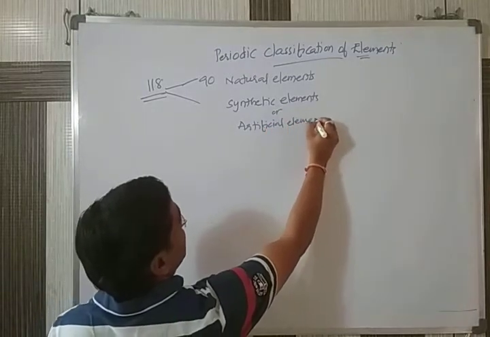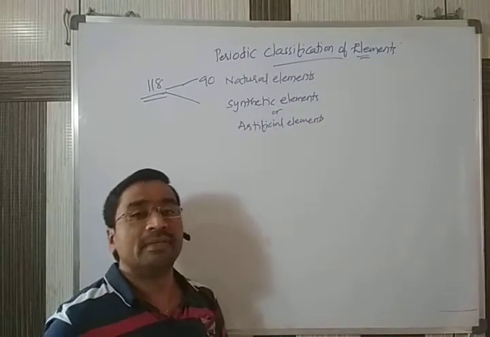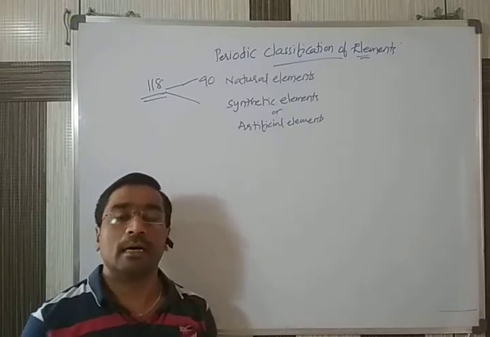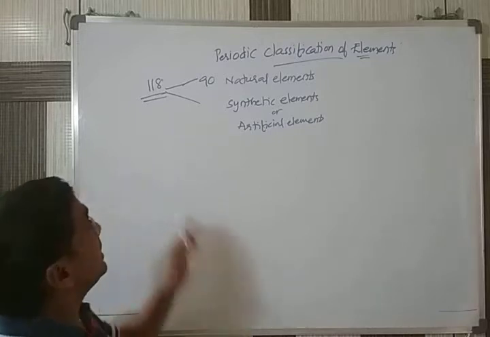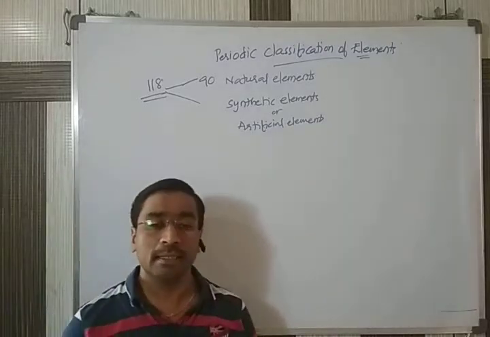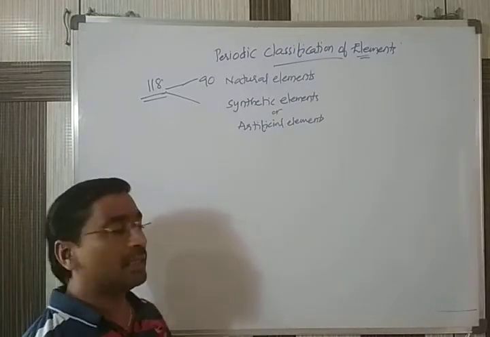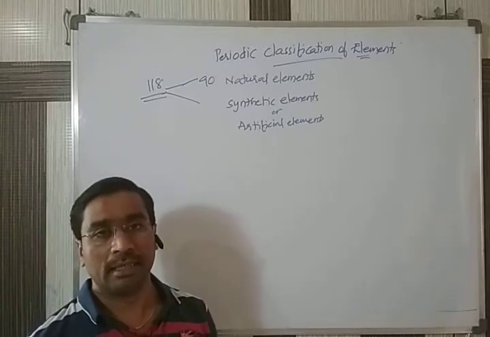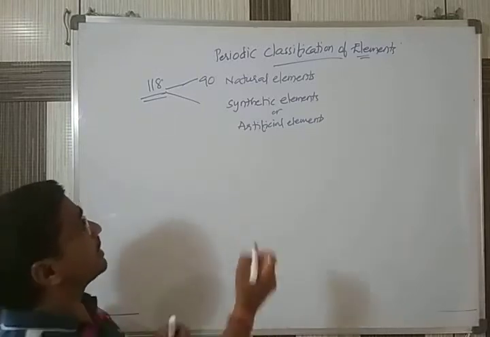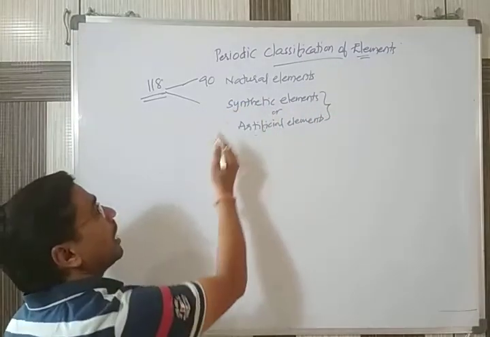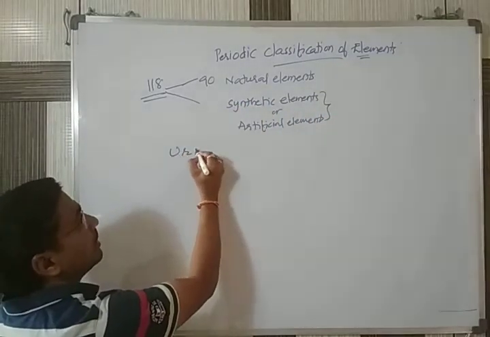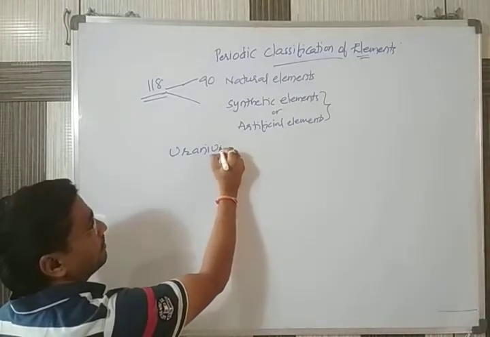Artificial elements are prepared by humans in the laboratory, and these elements are arranged systematically in the periodic table after uranium.